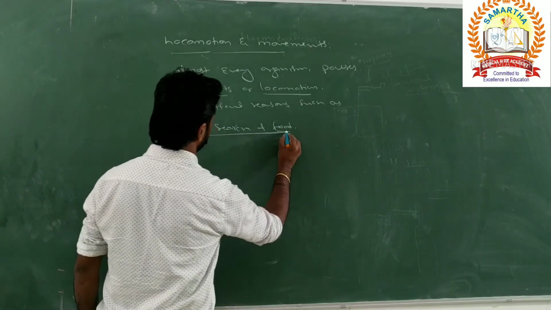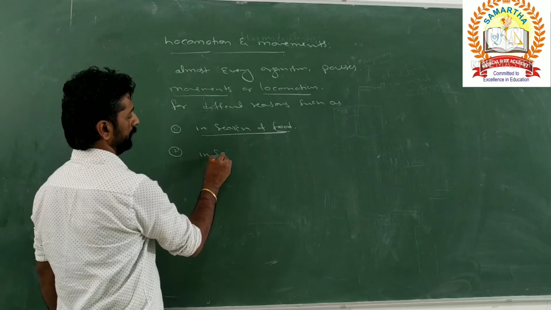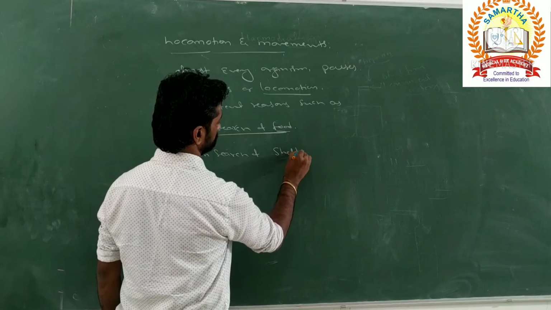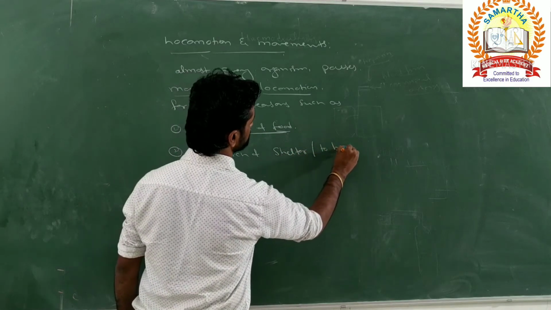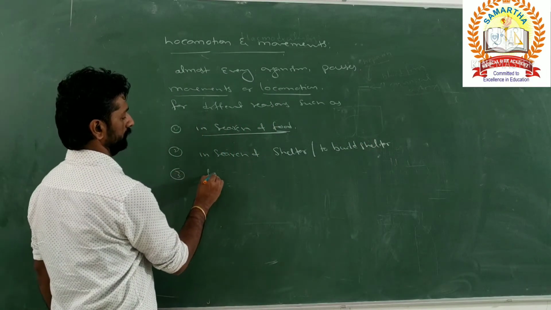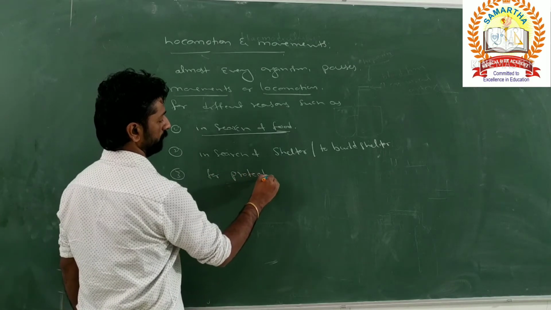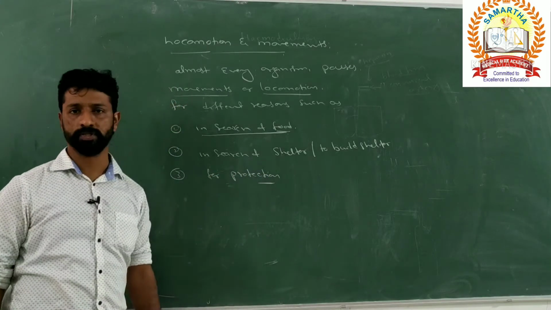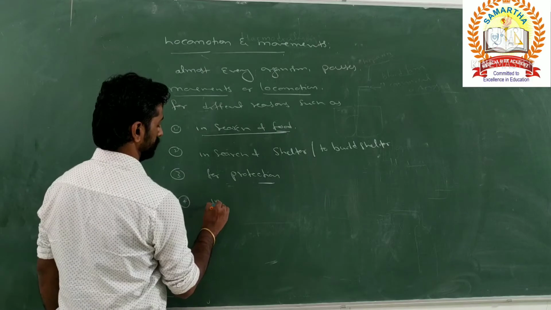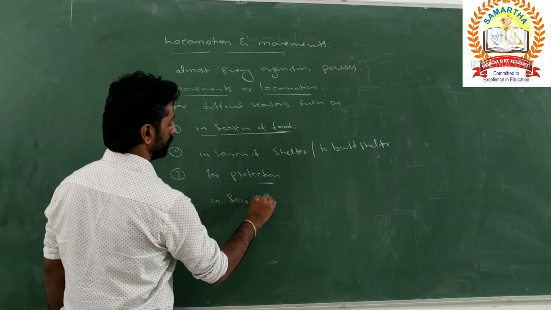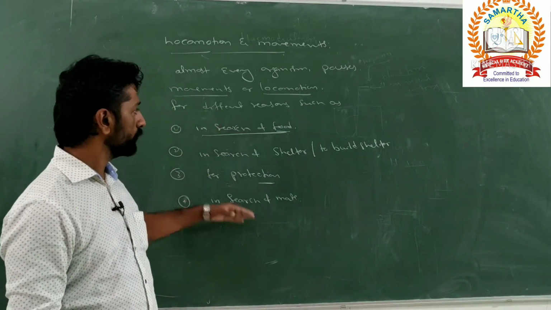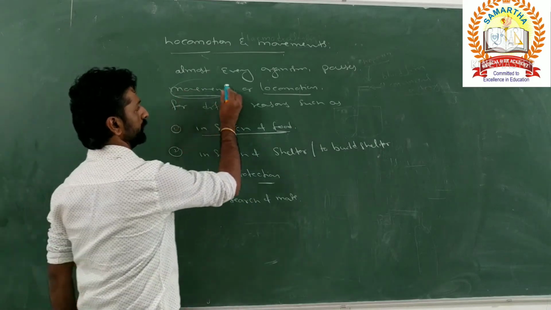So they go in search of food, and the second one is in search of shelter or to build shelter. Next, for protection from the enemies or the predators. Next, they go in search of a mate also. So these are the basic reasons why organisms possess movements or locomotion.